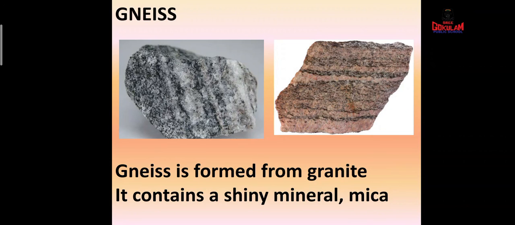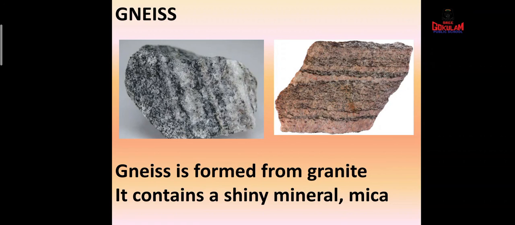And you know, children, it is always shiny because it contains a shiny mineral. This mineral is called mica. What is it? Mica. So, what is gneiss? Yes, gneiss is formed from granite. You know, children, it is coarse grain. What is coarse grain?